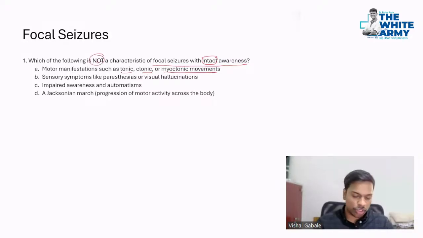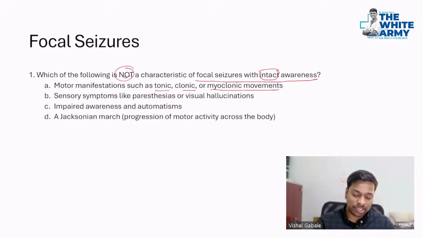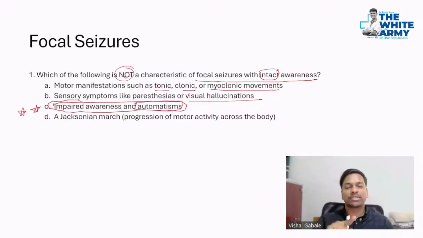Okay, they have asked for the not. Sensory symptoms like paresthesia or visual hallucinations. Okay, impaired awareness and automatism. So this is a very, very easy answer for you all, right? They are talking about intact awareness and they have already given impaired awareness here. If it was automatism, then it would have been slightly trickier. The answer is C anyway. But remember, automatism is part of the impaired awareness group, not the intact awareness group.